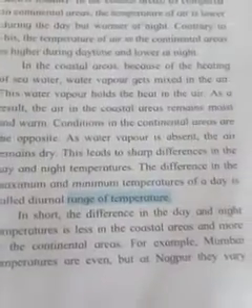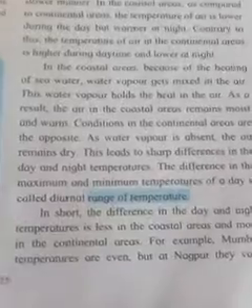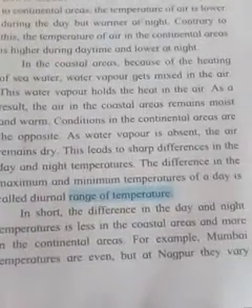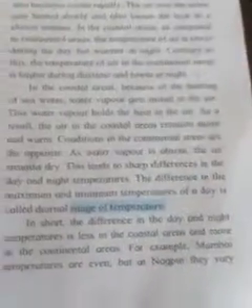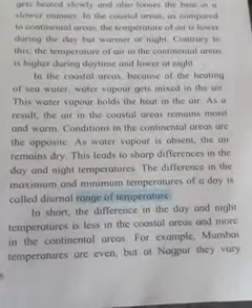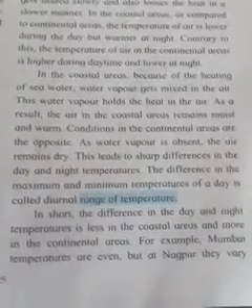In short, the difference in the day and night temperature is less in the coastal area and more in the continental area.